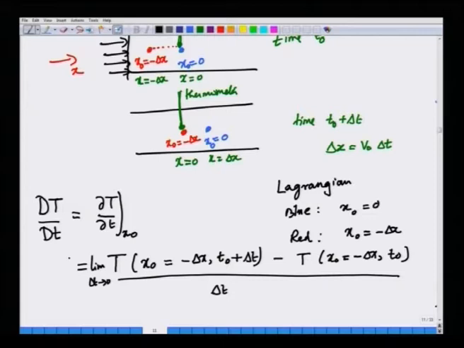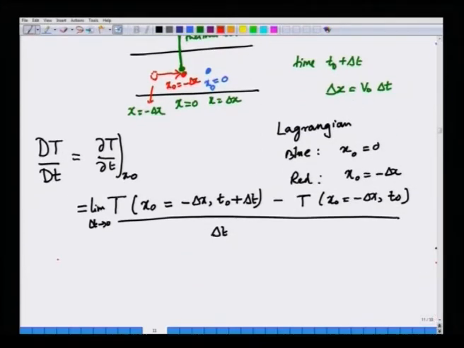The substantial derivative is the time derivative as you follow, let us say, the red particle. The red particle is currently, at time t naught plus delta t, at a position x equal to 0. But at an earlier time it was at a position here. Let me just draw the red particle figuratively here. This is the earlier location of the red particle, and let me write it in green color, the spatial location x is minus delta x. This red particle has moved from here to here. As you follow this red particle, how is the temperature changing? That is the definition of the substantial derivative.